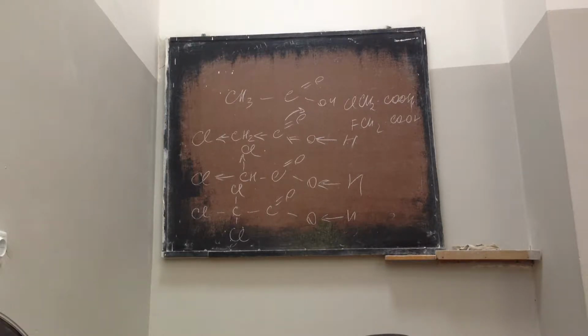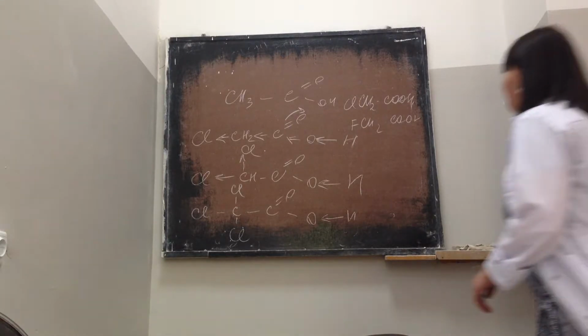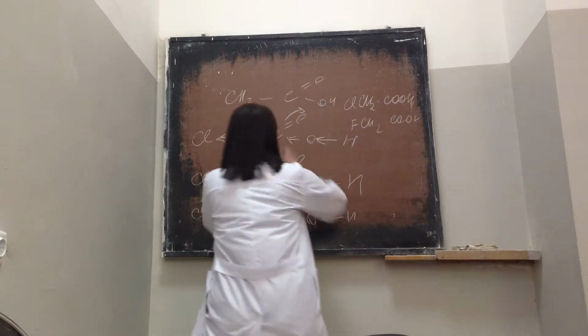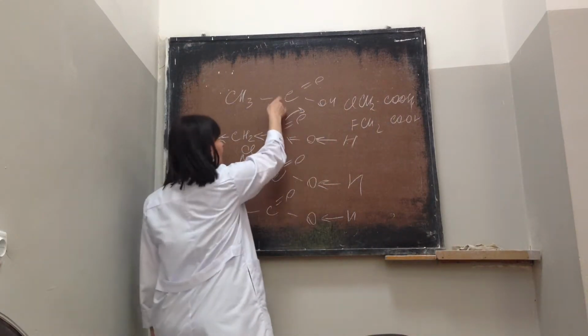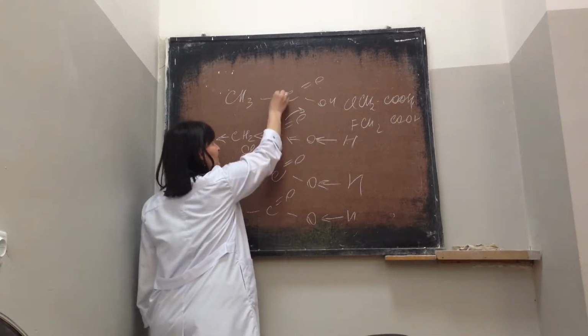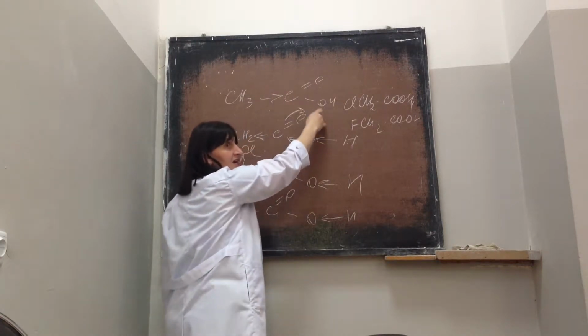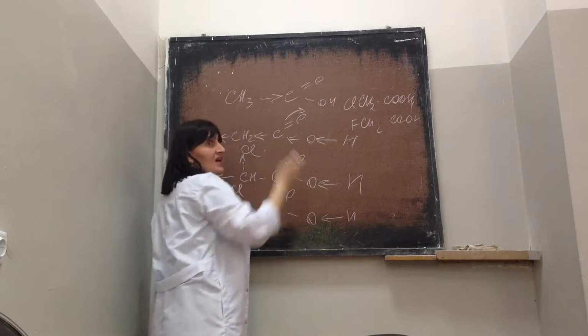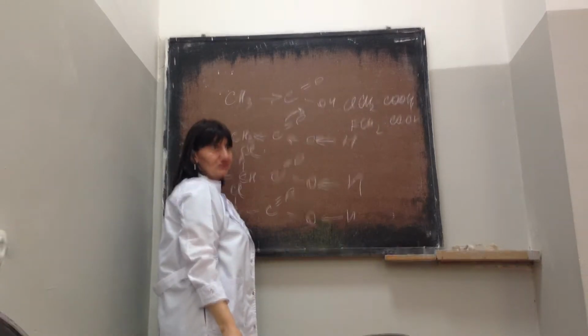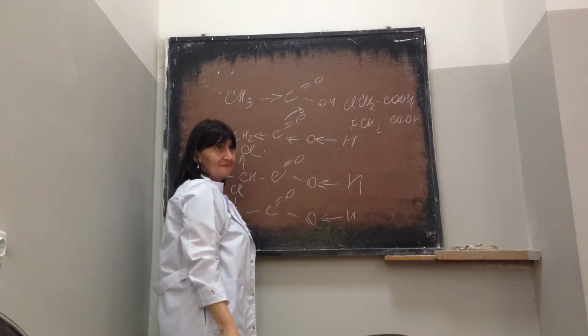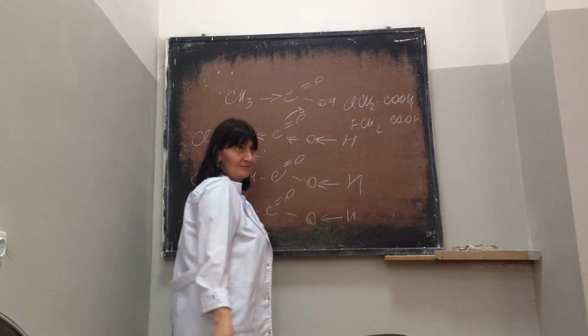For example, this attracts on this carbon. Why? Because this one has an inductive effect. That's why this carbon has a partially positive charge. Here you have two groups.